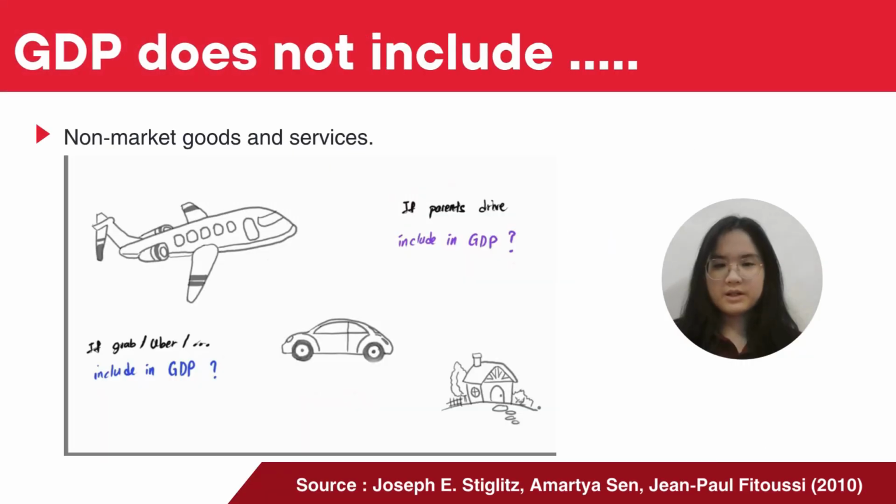First and foremost, non-market goods and services are not included in GDP. For example, let's say that I need to go to the airport from my home. If I call up Uber or Grab or something like that, and they drive me to the airport and charge me, that will be included in GDP. But if my parents drive me to the airport, that will not be included in GDP. Even though the same service has been performed, they are not trying to sell that service, they are just doing it for me as a favor.